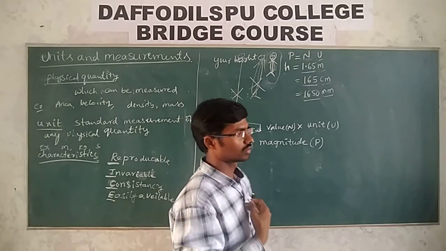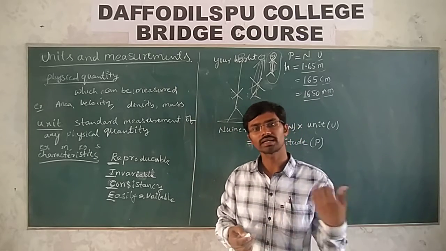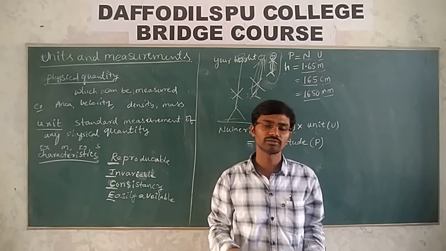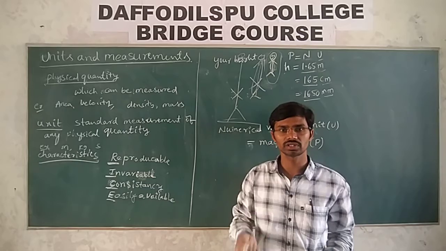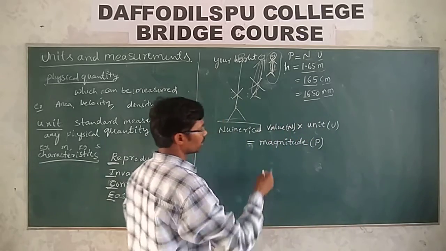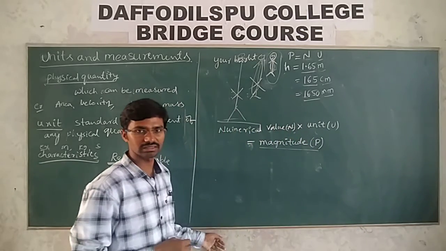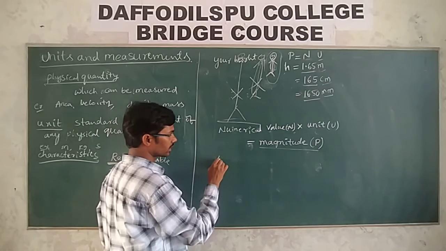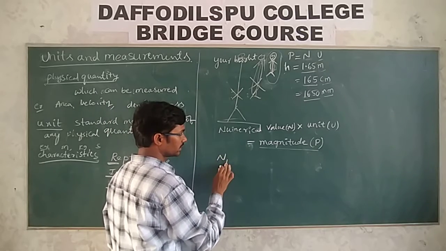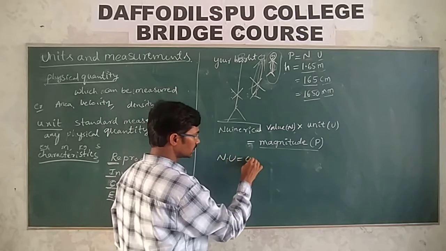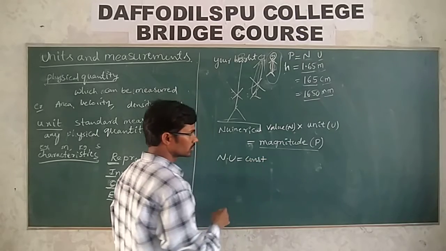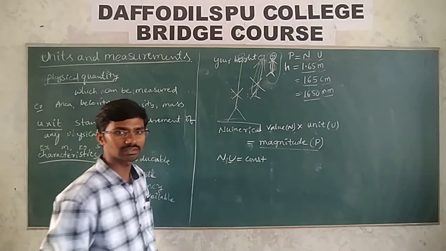Now I need to know, if the numerical value increases, what happens to the unit? Or if the numerical value decreases, what happens to the unit? Let us see. The magnitude of the physical quantity remains constant only. So what you can write here: n1 u1 is equal to n2 u2, which is constant. Numerical value into unit remains constant.